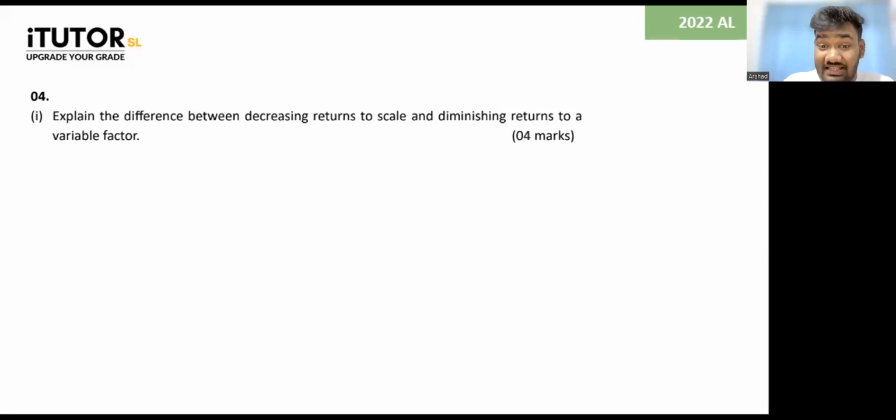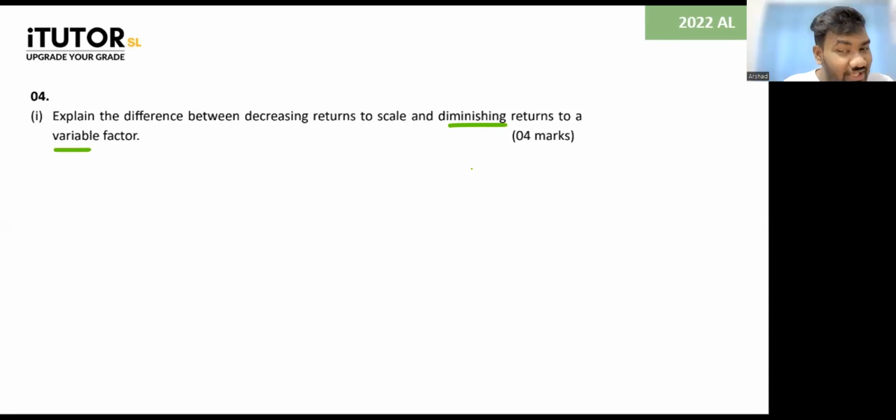Then what is diminishing returns of a variable factor? Diminishing returns of a variable factor is where when you keep on adding variable factors to a fixed factor in the short run, the marginal product starts to fall. That is what you call diminishing returns. Why does this happen? This is because the fixed factor is fully utilized.